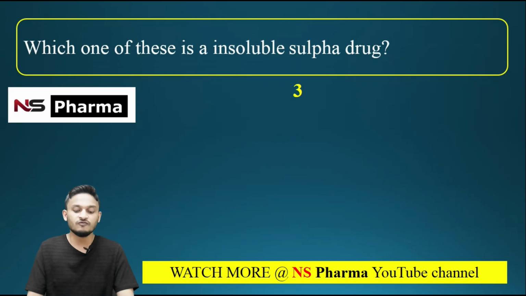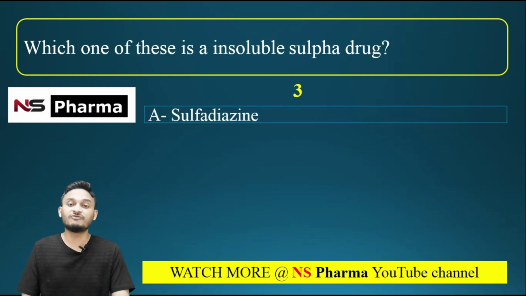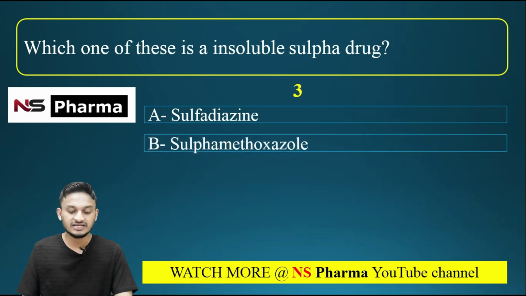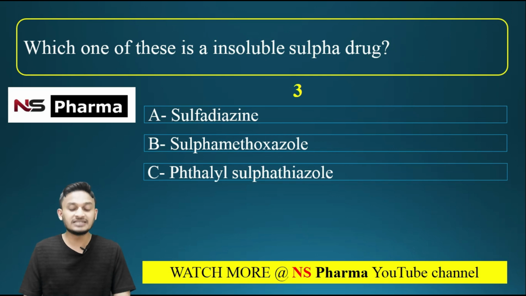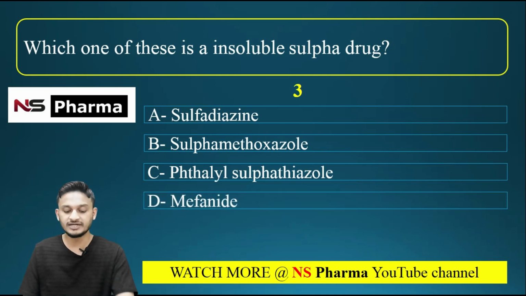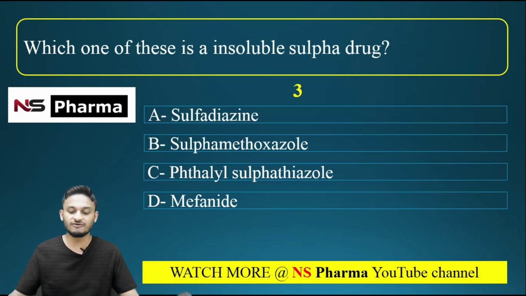Question number 3. Which one of these is an insoluble sulfur drug? Options are A, sulfadiazine, option B sulfamethoxazole, option C phthalyl sulfathiazole, option D mafenide.